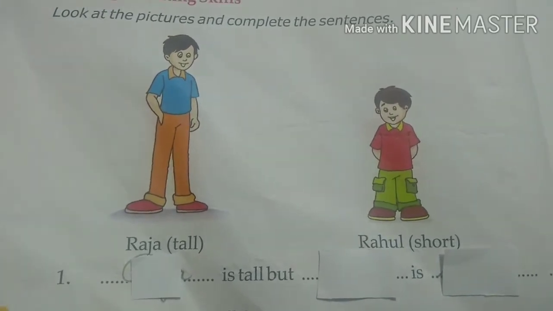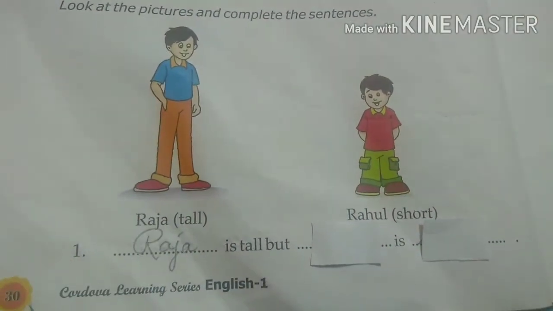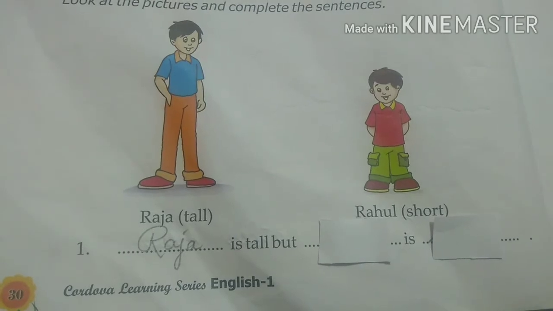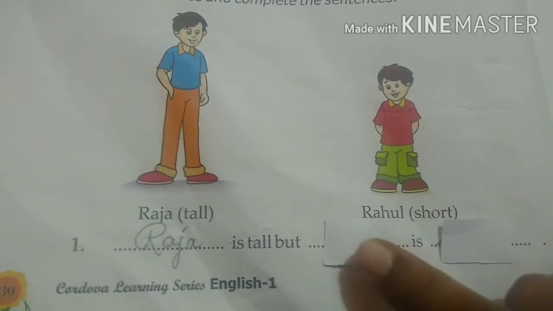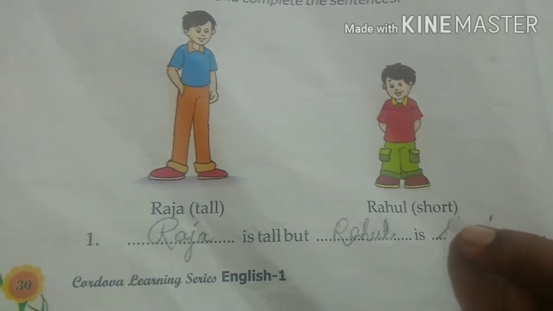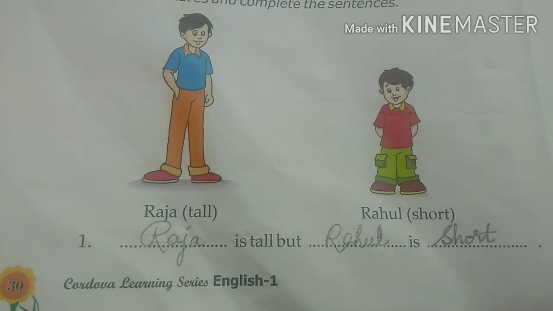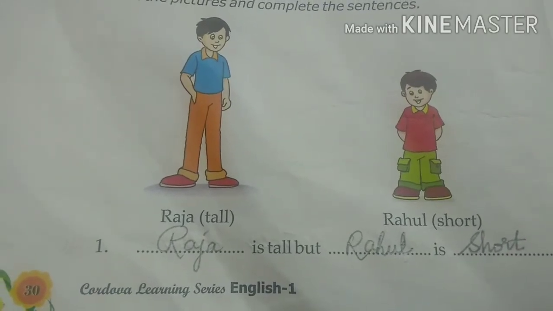So who is tall here, children? Raja. So write Raja. Raja is tall. But who is short here? Rahul. Rahul is short. You should write Rahul is short.